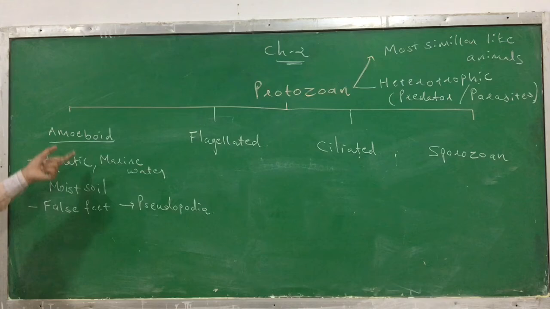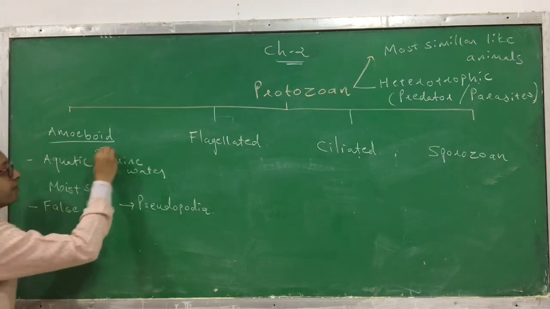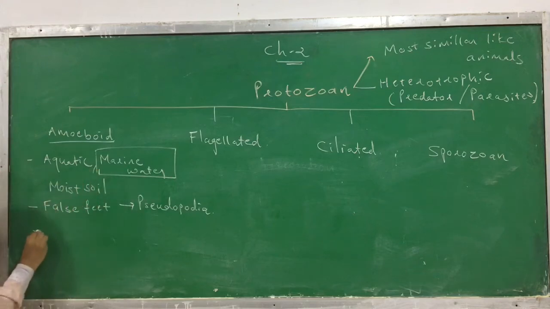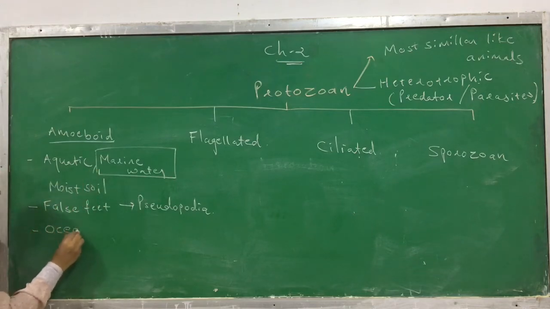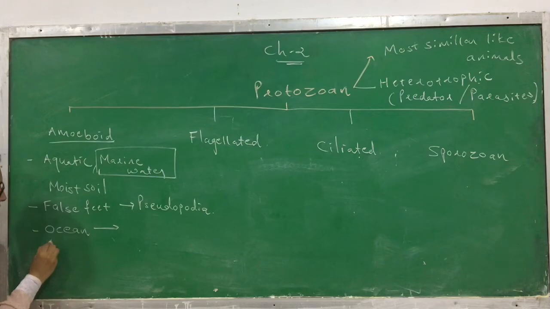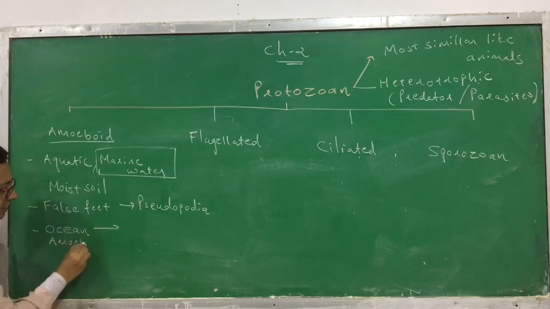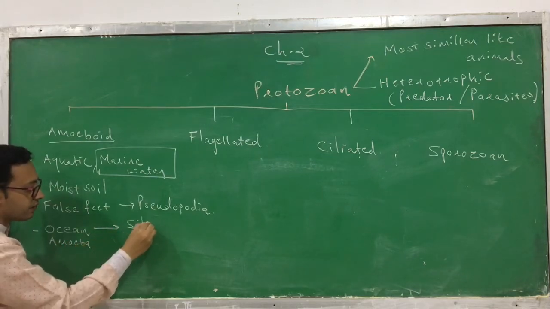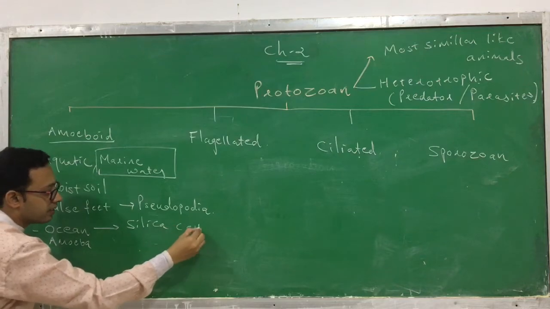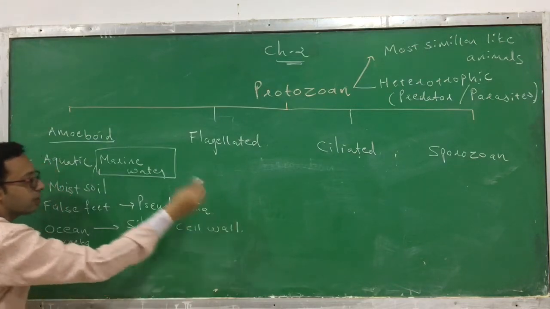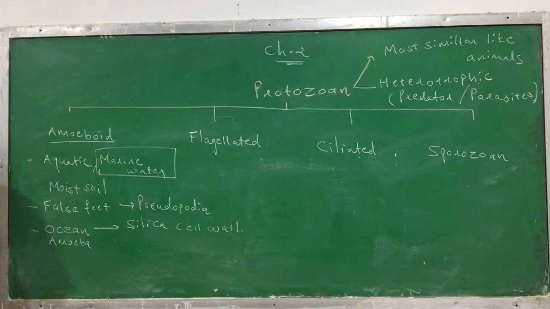A few amoeba, specifically those found in oceans or the sea, have a silica cell wall, and that's why they can survive for a long time.